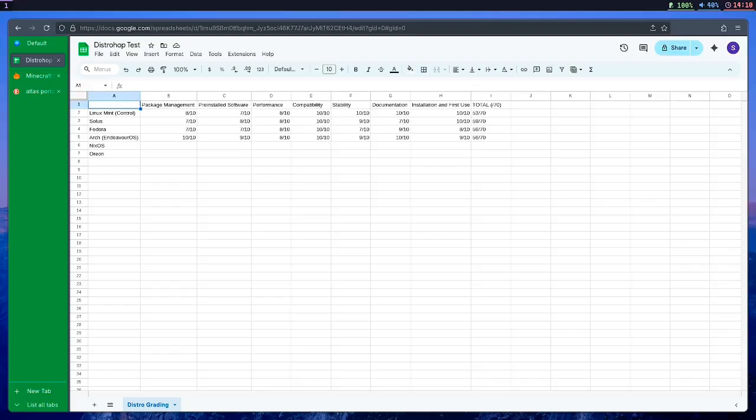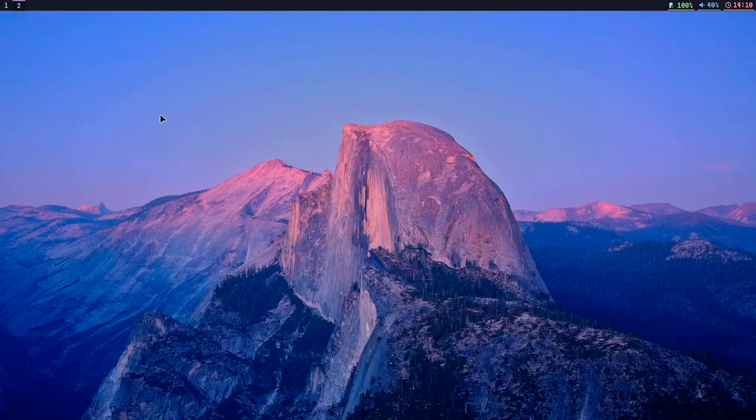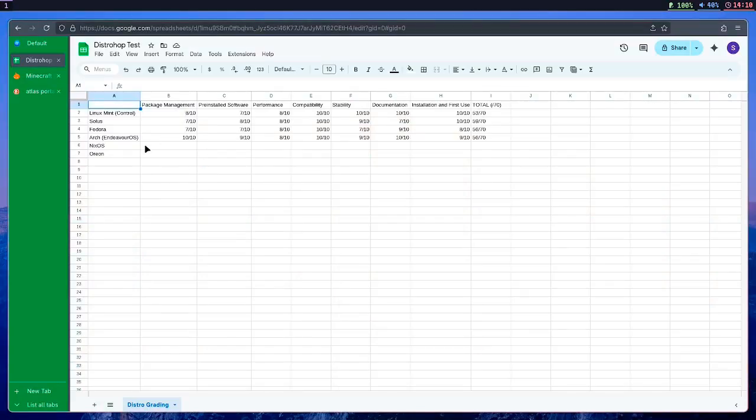Okay, so as you can see, it is currently 10 past 2, so it has been a while. I've set everything up as I wanted to. And anyways, let's actually rate NixOS now. So package management is getting a 10 out of 10. There's pretty much everything in the Nix repositories.